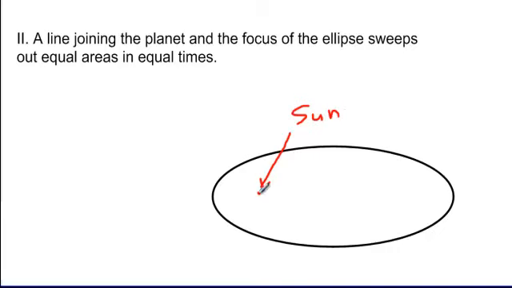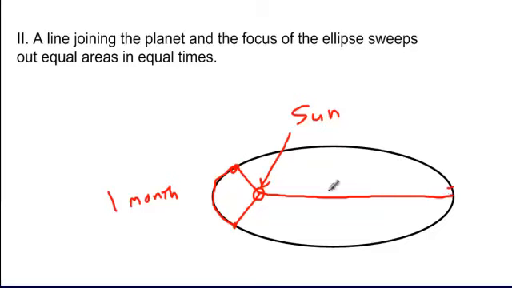What it means is that if we look at a planet traveling around the sun, as it orbits around, if it takes, say, 1 month to move from this point to this point, then it's also going to take 1 month to move from this point to this point.